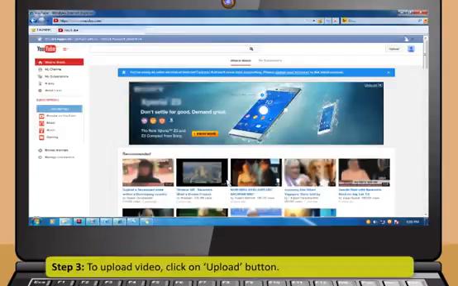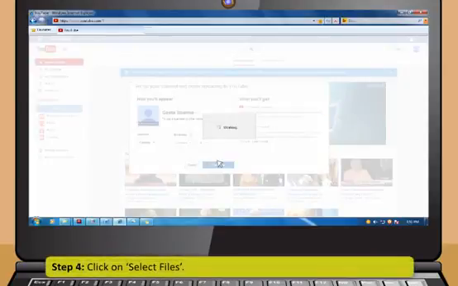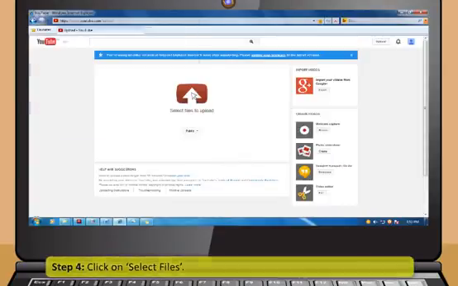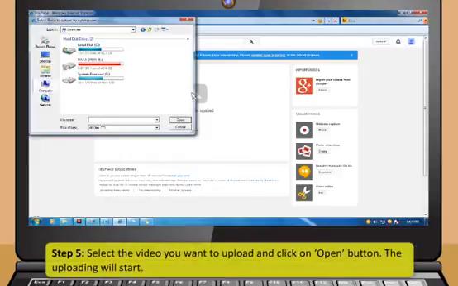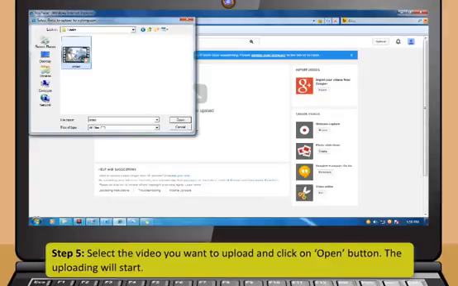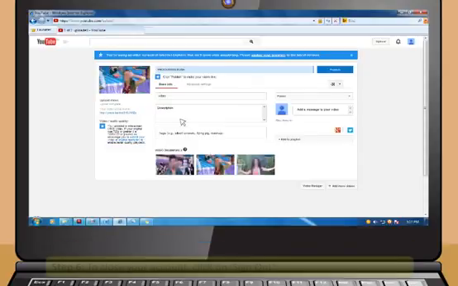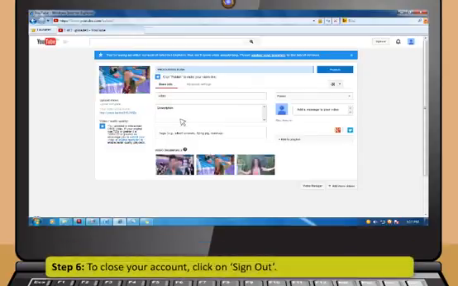Step 3. To upload videos, click on Upload button. Step 4. Click on Select Files. Step 5. Select the video you want to upload and click on Open button. The uploading will start. Step 6. To close your account, click on Sign out.